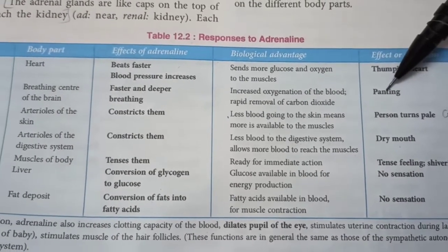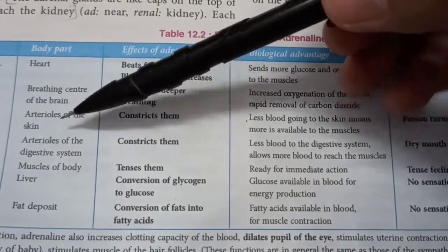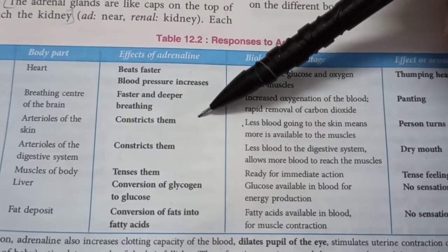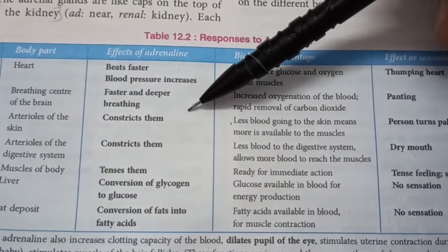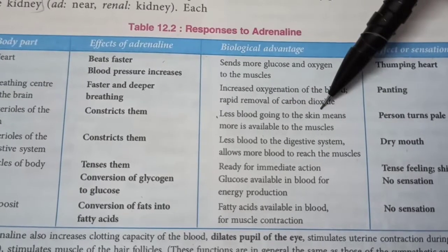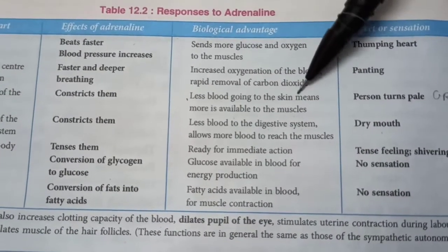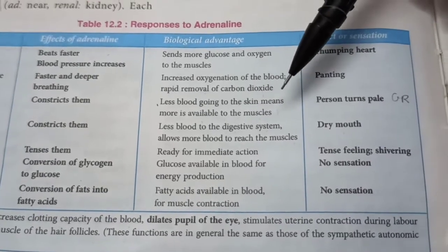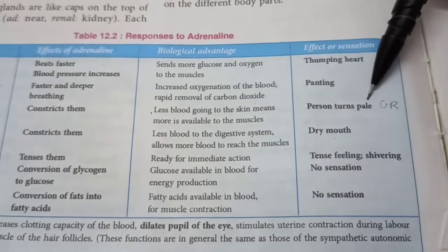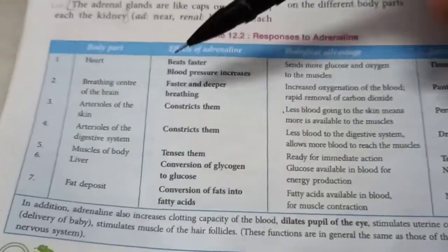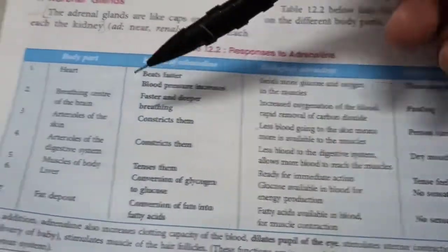breathing heavily. Next, the arterioles of the skin, very tiny arterioles, will be constricted because of adrenaline, so that there is less blood going to the skin, because most of the blood is being directed towards the muscles. The muscles need the blood right now to escape the predator. The effect is that the person will turn pale. So such a give reason question can be asked.